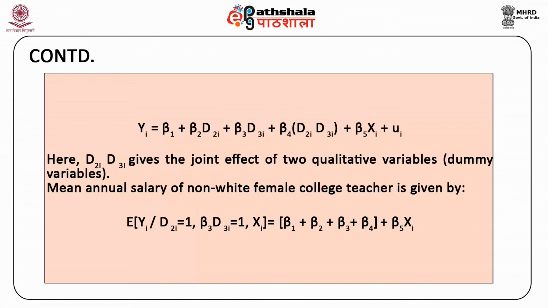Here, beta 2 is the coefficient of sex or gender dummy and differential effect of being female. Beta 3 is the coefficient of race dummy and differential effect of being non-white. Beta 4 is the coefficient of interaction dummy and differential effect of being non-white female.